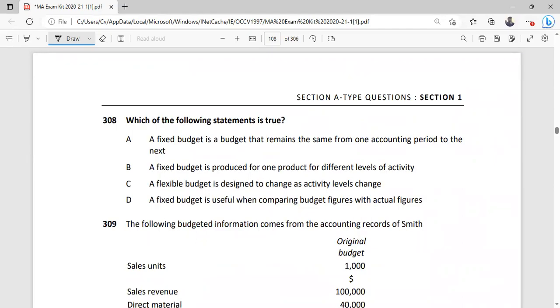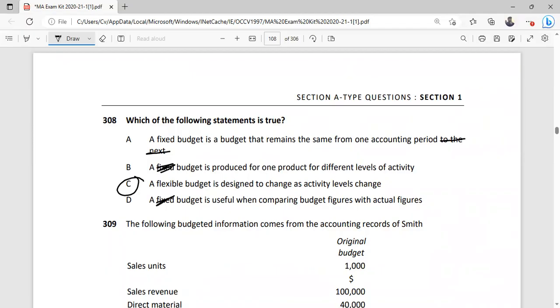Which of the following statement is true? A fixed budget is the budget that remains same from one accounting period to the next. No. A fixed budget is produced for one product for different level of activity. It is not fixed budget, it is flexible budget. A flexible budget is designed to change as the activity level changes. Yes.